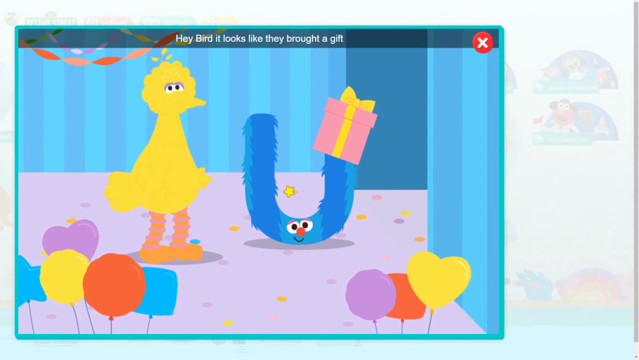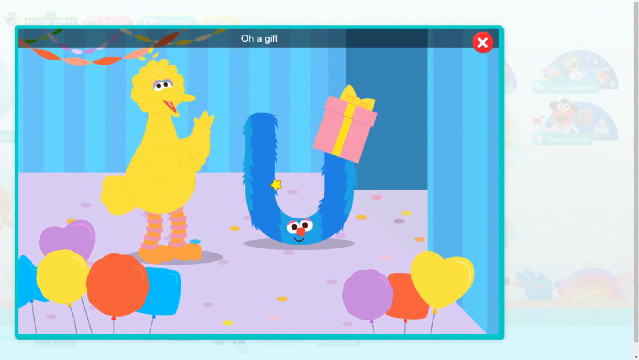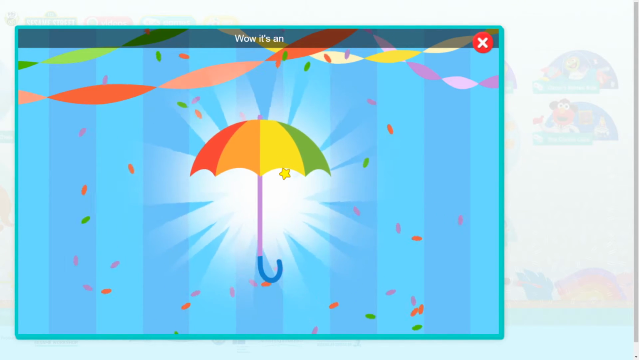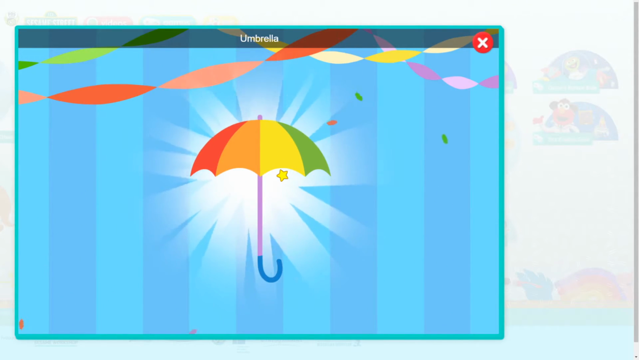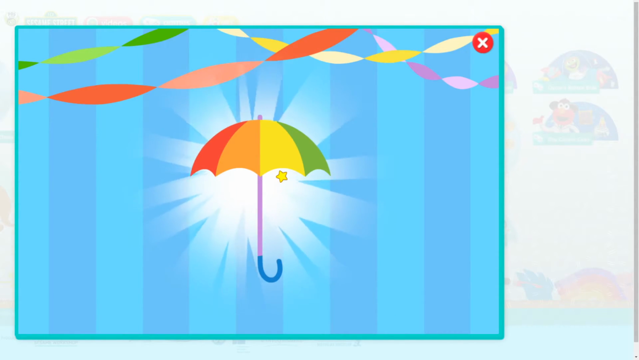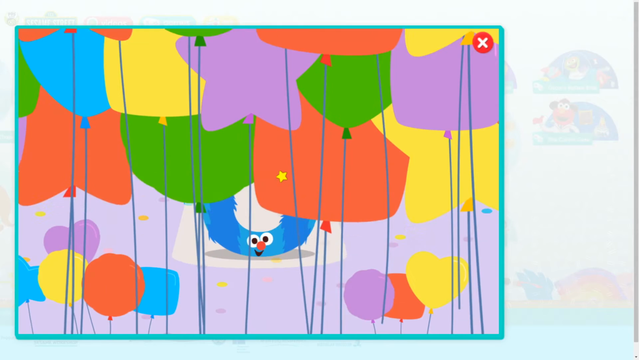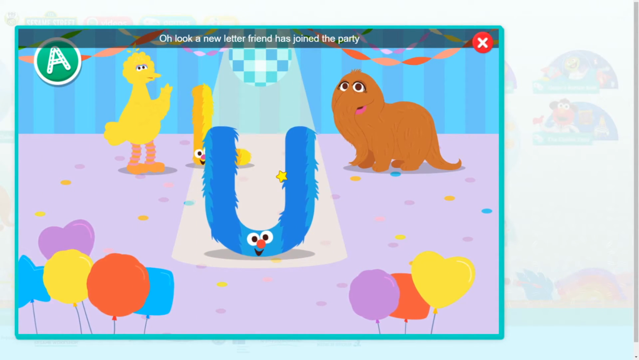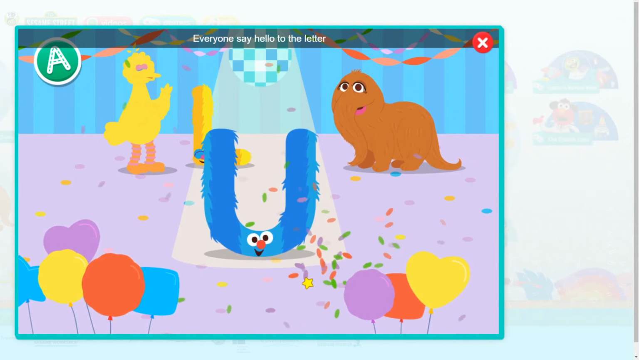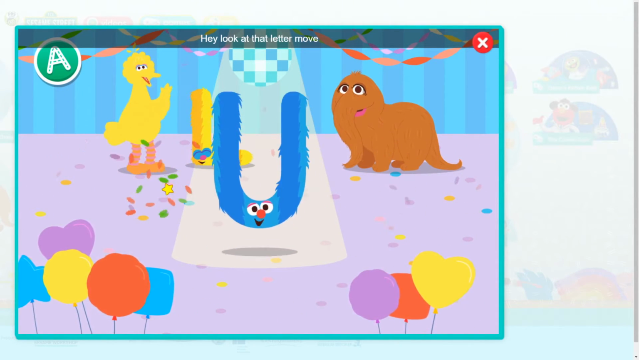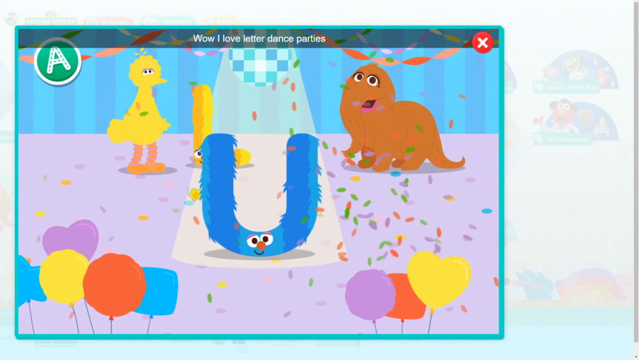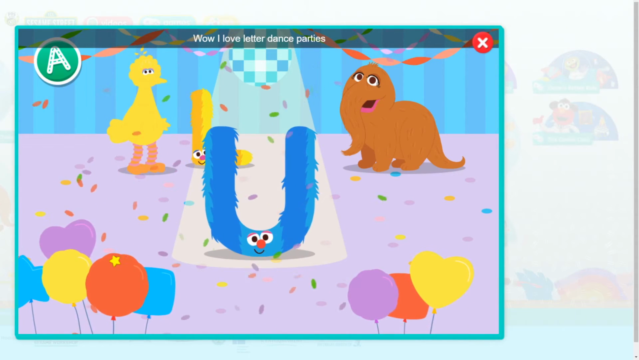Hey, Bird. It looks like they brought a gift. Oh, click the gift to open it. Wow, it's an umbrella. How thoughtful, letter U. Oh, look, a new letter friend has joined the party. Everyone say hello to the letter U. Hey, look at that letter move. Wow, I love letter dance parties.